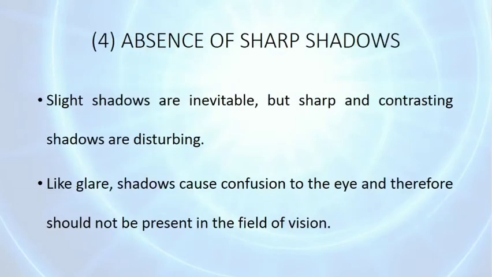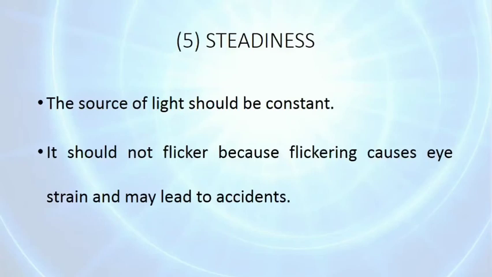Then absence of sharp shadows. Slight shadows are inevitable, but sharp and contrasting shadows are disturbing. Like glare, shadow causes confusion to the eyes and therefore should not be present in the field of vision. Then steadiness. The source of light should be constant. It should not flicker because flickering causes eye strain and may lead to accidents.